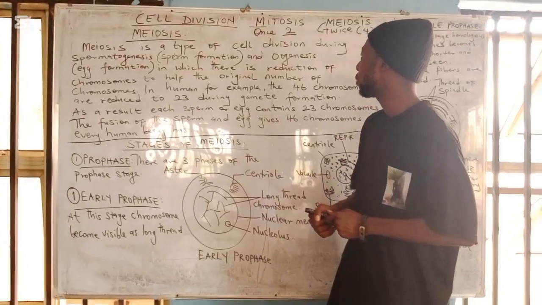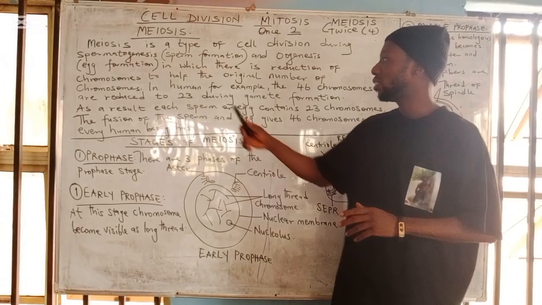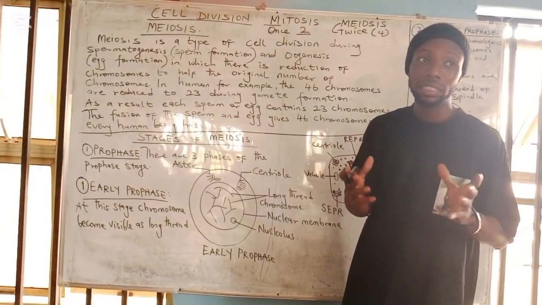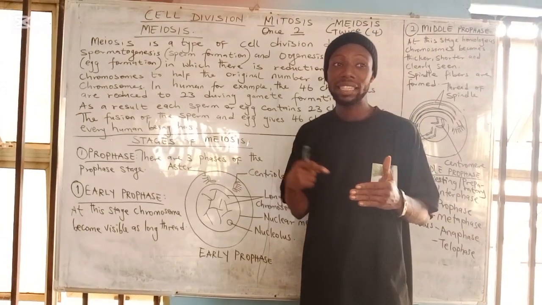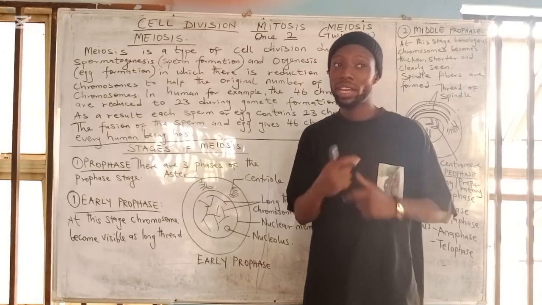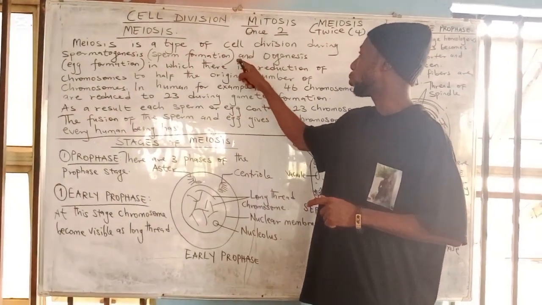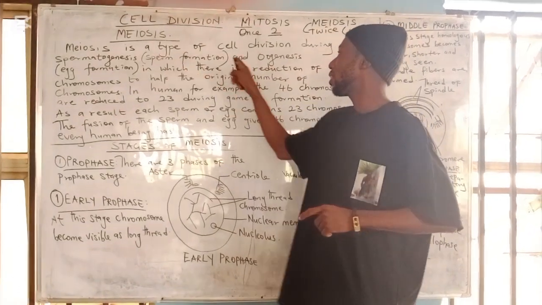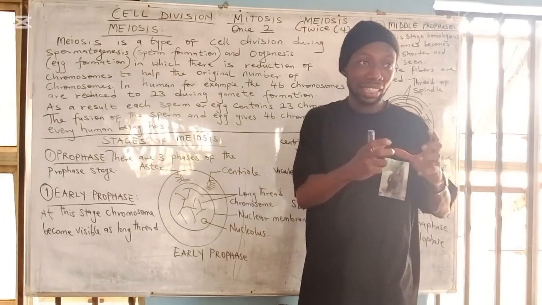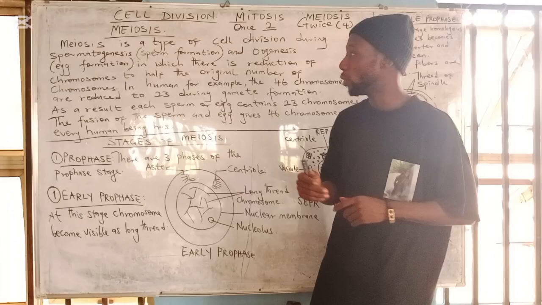Meiosis is a type of cell division during spermatogenesis and oogenesis. Spermatogenesis is the formation of sperm cells, which takes place in the seminiferous tubules located inside the testes. And oogenesis is the formation of egg in the ovary. That means it is the sex cells that exhibit this type of cell division, which is meiosis.